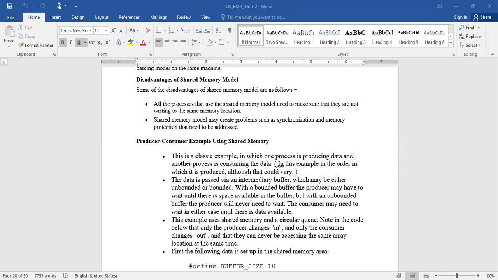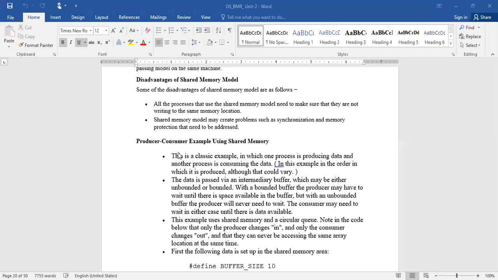The job of the second process, whose name is consumer, is to consume. So here, what is happening with this shared memory concept with these processes, producer and consumer? Let us have a look at it.